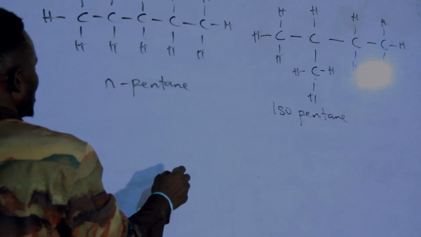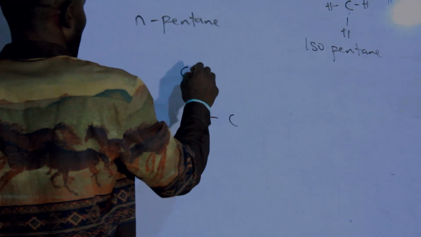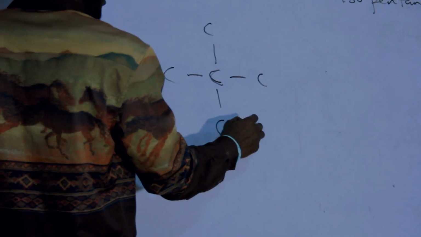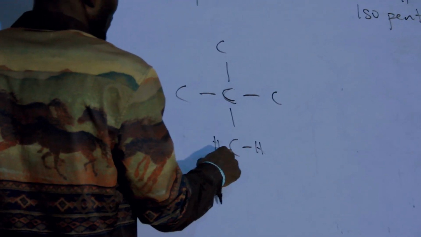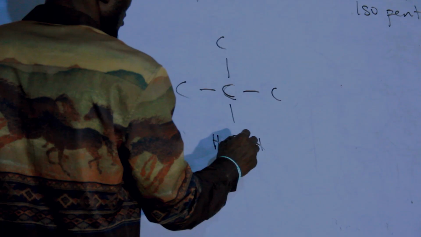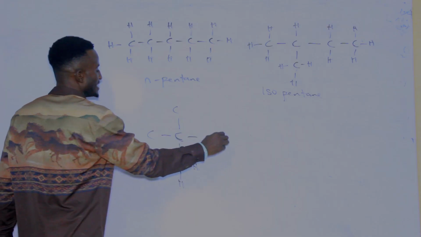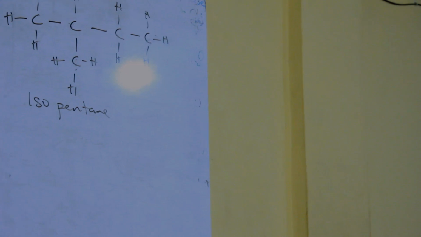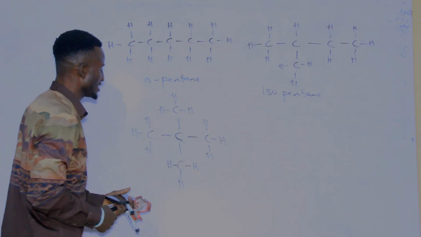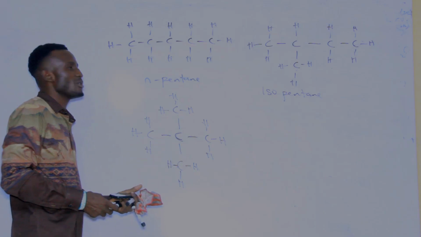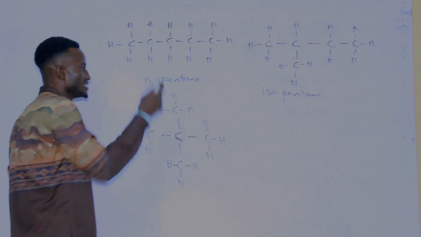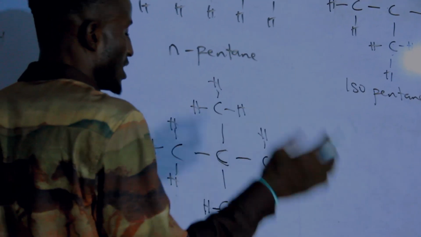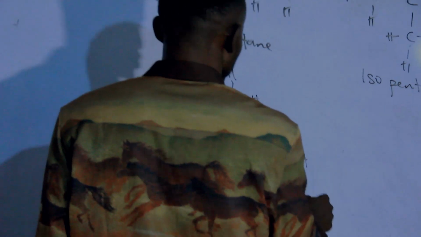And we have what we know as neopentane. Neopentane is this. So they are different in the chain, the way they are being chained. If you check these, they have the same number of carbon and the same number of hydrogen. So this one is called neopentane.